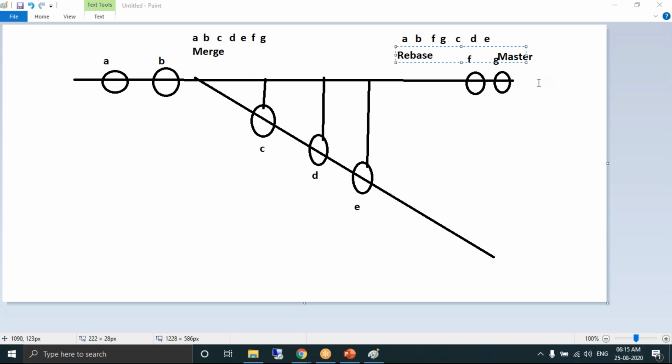Okay. So in today's session, we'll see practicals. First we'll have a scenario with one master branch and my child branch, and then we perform rebase. We'll also learn how we can perform rebase, and then the effect of rebase, how it looks like. We'll see this practically. Clear? Any questions?